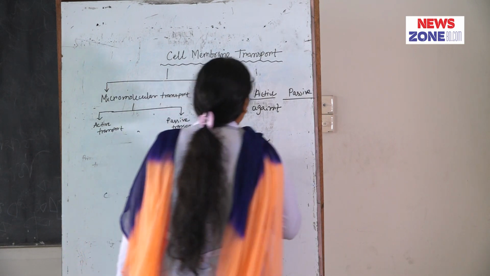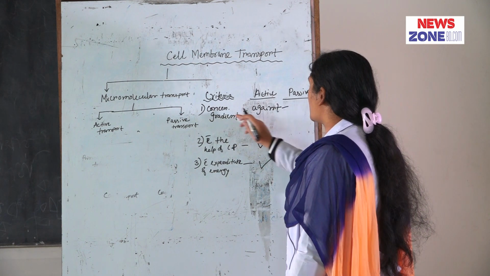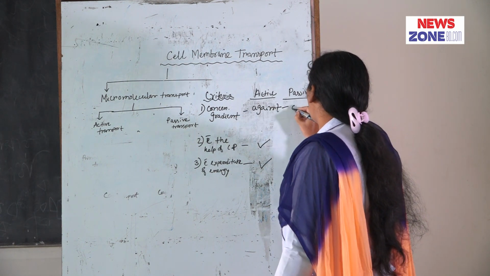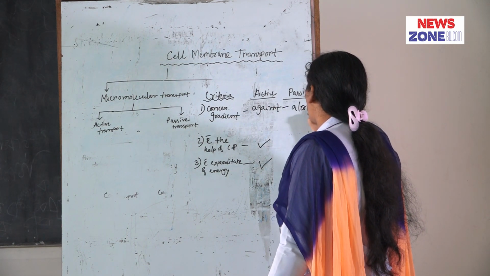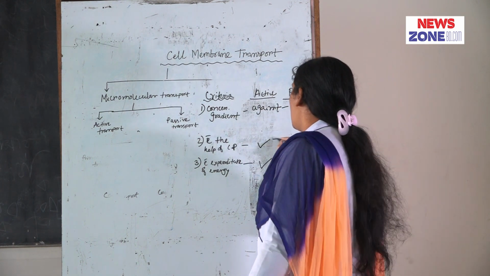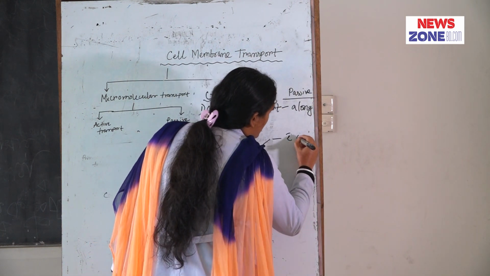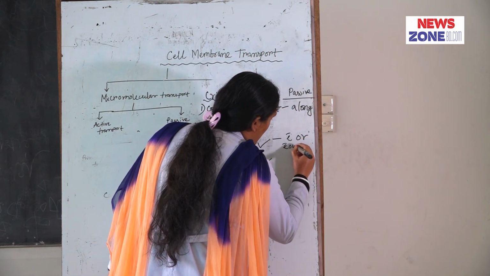In passive transport, movement of molecules is along the concentration gradient, with or without the help of carrier protein.